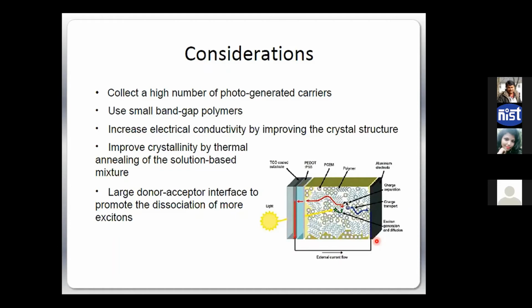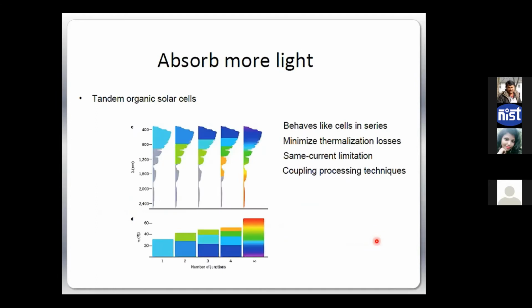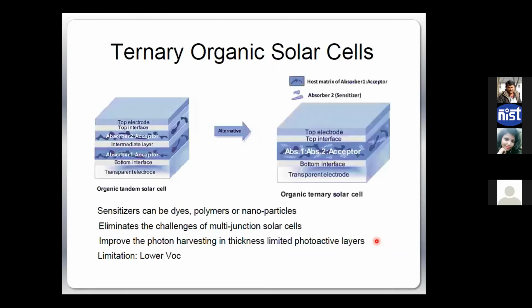And apart from that, stability. Some of the techniques are that we want to modify the number of junctions. It's very similar to the inorganic things, apart from the fundamental things. So we want to use more molecules which can absorb in different ranges. We want to make tandem devices. We want to make multi junctions between them. Same techniques we can use here also.